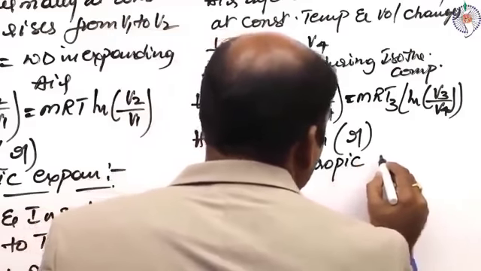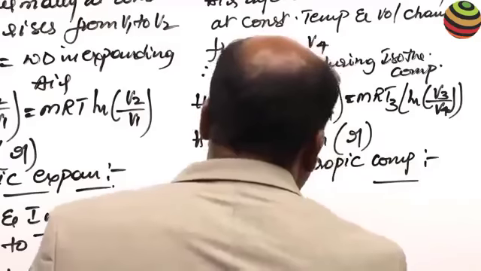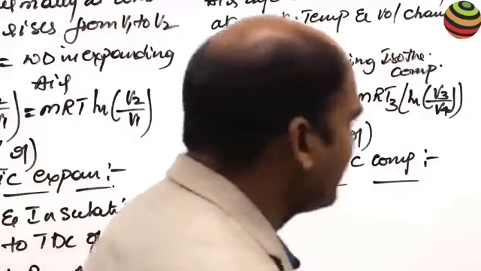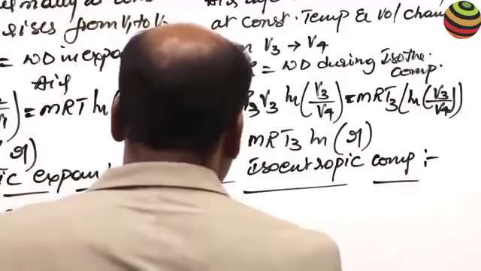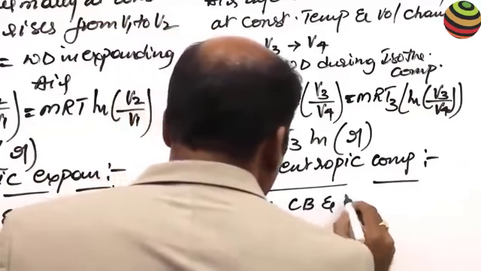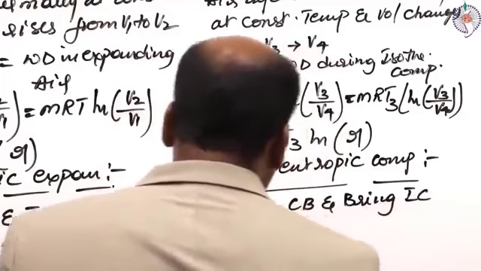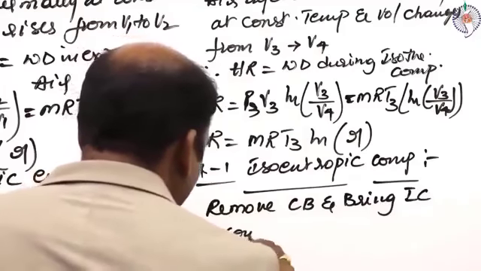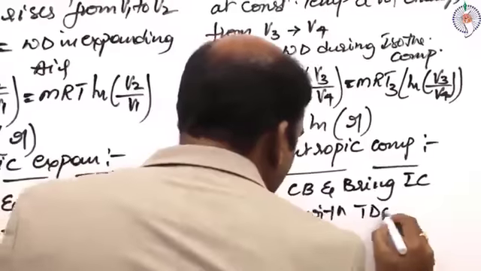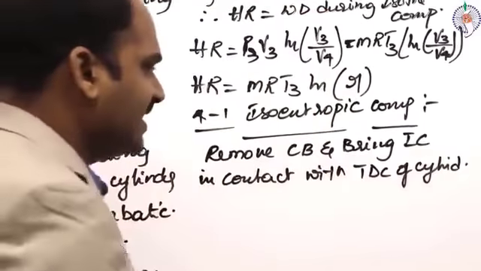Isentropic compression. Remove the cold body and bring the insulating cap in contact with the TDC of the cylinder.